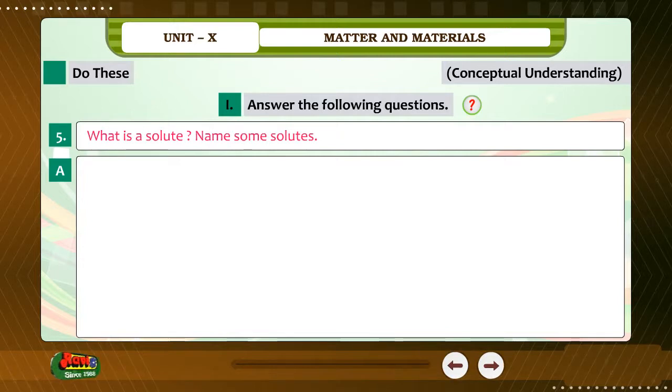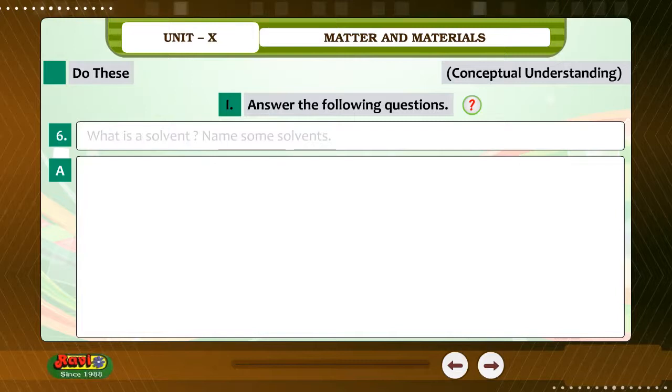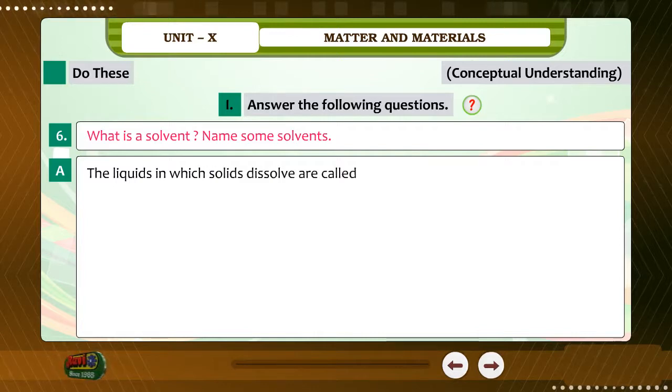5. What is a solute? Name some solutes. Answer. The substances which dissolve in any solvent are called solutes. Salt, sugar are solutes. 6. What is a solvent? Name some solvents. Answer. The liquids in which solids dissolve are called solvents. Water is a good solvent.